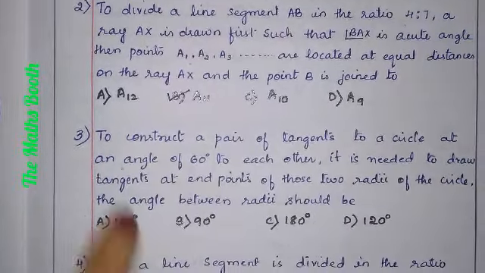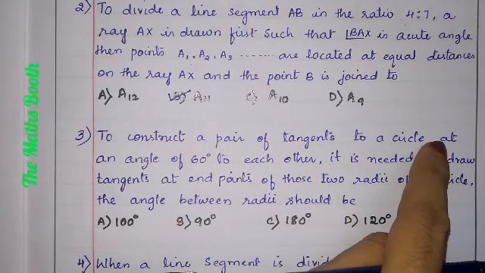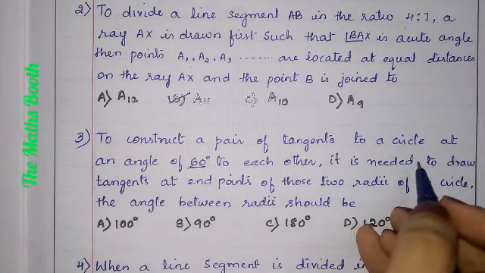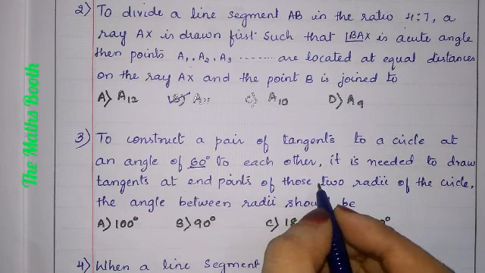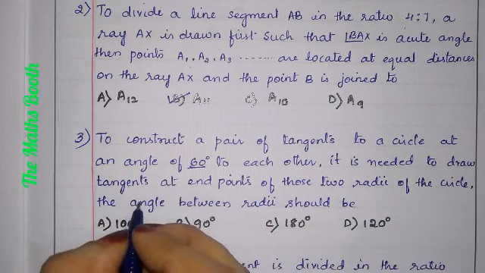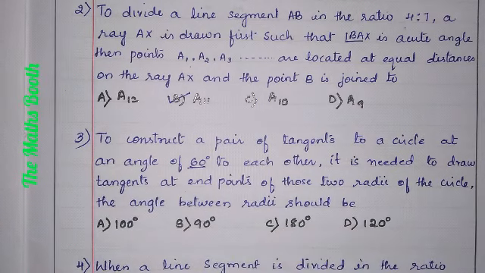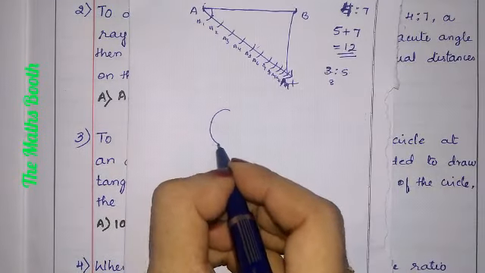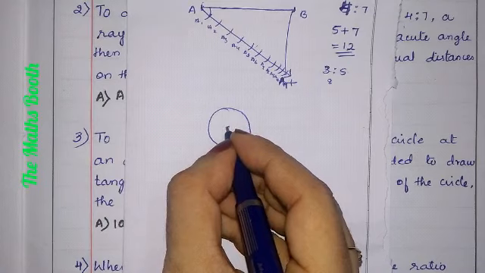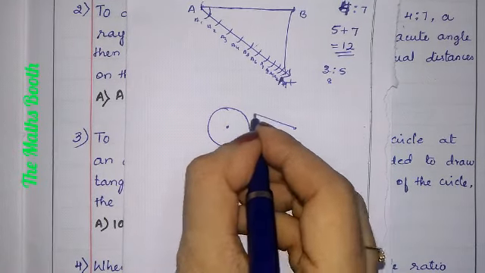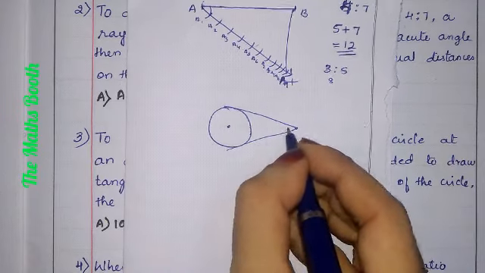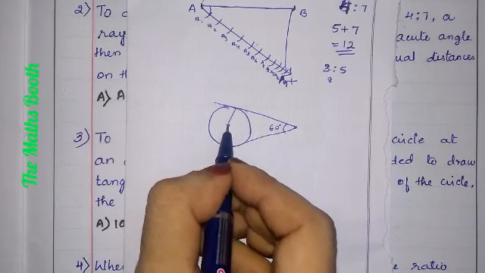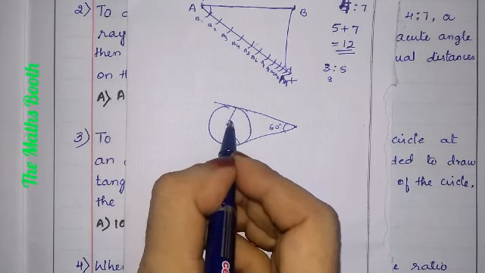So, the third question: to construct a pair of tangents to a circle at an angle of 60 degrees to each other, it is needed to draw tangents at the end of two radii of a circle. Then the angle between the radii should be what? For example, this is the circle. To construct tangents, the angle between the tangents they have told is 60 degrees. What they are asking: to draw the tangents at the end of two radii, what will be the angle between the radii?